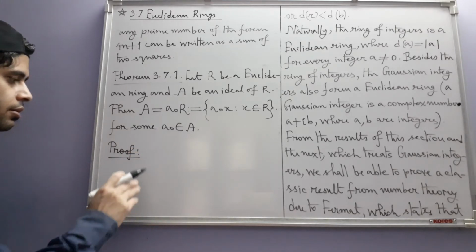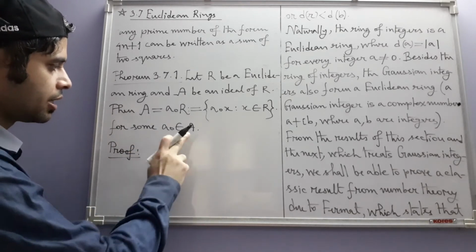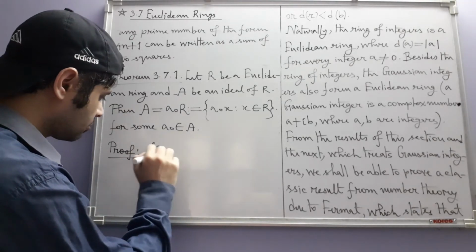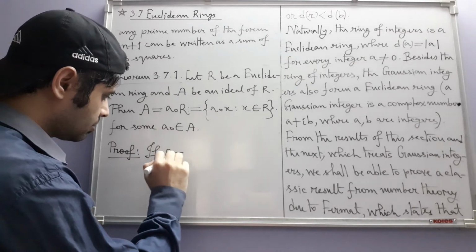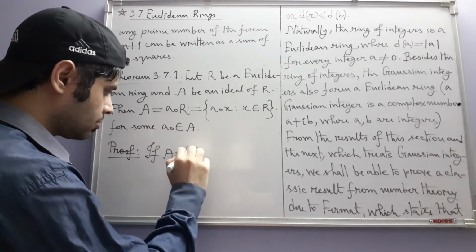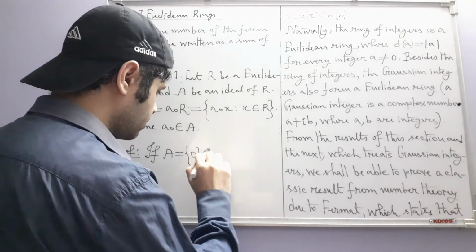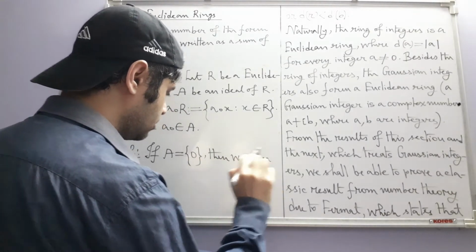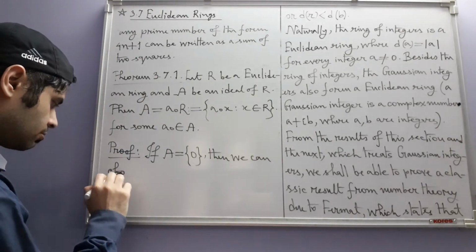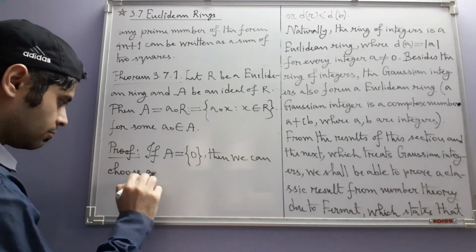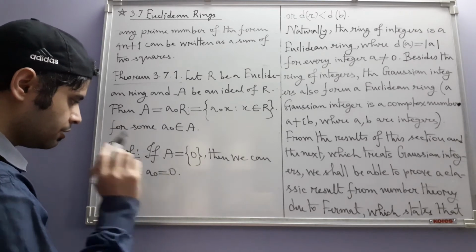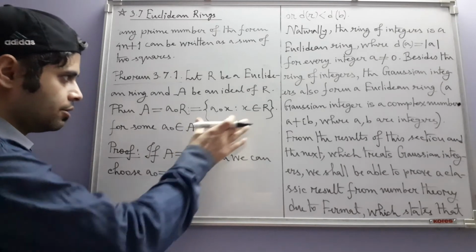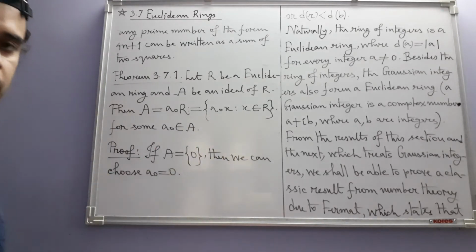Let's first handle the trivial case where A has only the zero element. If A is the zero ideal, then we can choose a naught equal to 0, and our job is done, because if a naught is 0, this set has only the 0 element.